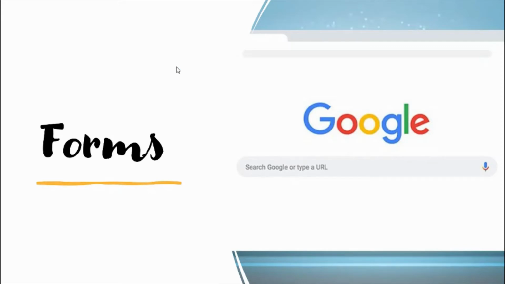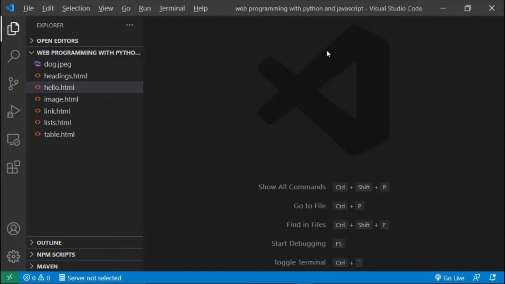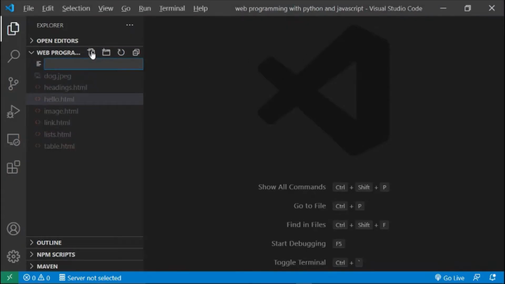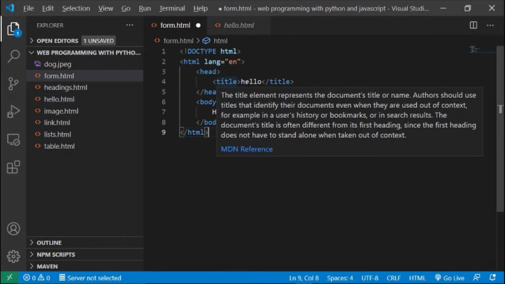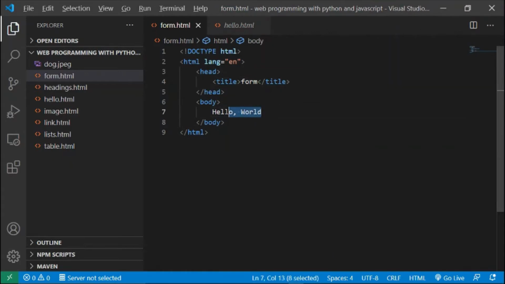And so now, let's take a look at how we can use HTML in order to create a form that's going to display some information. So I'll go ahead and create a new page called form.html, again using that same HTML as before. We'll call the page form. And inside of the body of this page now, let's say that I want to create a form that gives the user an opportunity to provide their full name, for example. How do I do that?